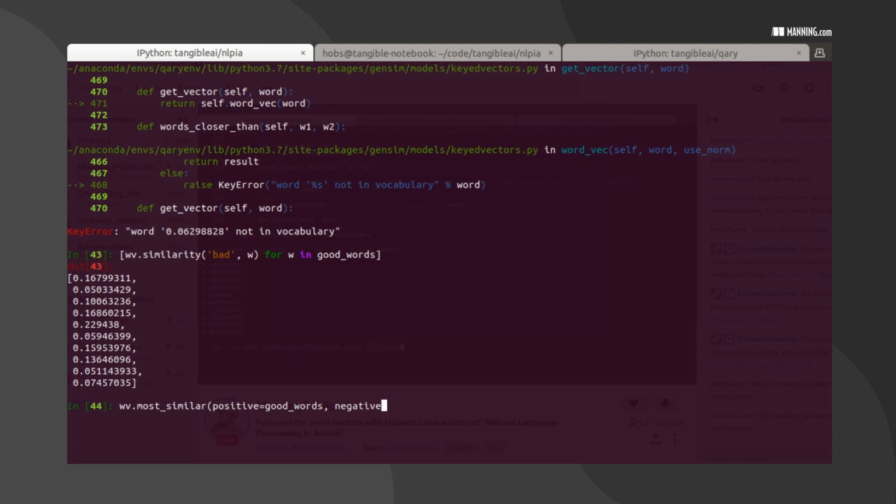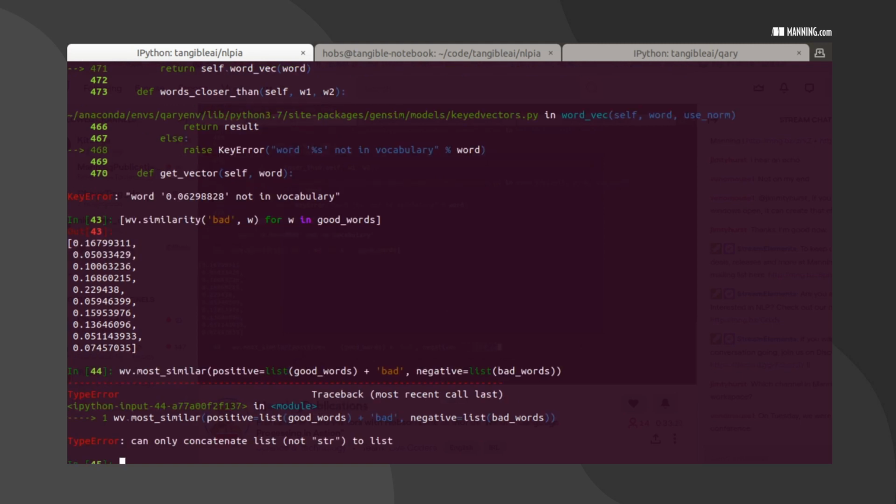Let's see, we need to also add to that the word that we're actually trying to perturb. So we're going to add a bunch of good words to the bad word that we found in our sentence, and then we're going to subtract off some badness, perhaps. List bad words. And then we'll see what comes out as the most similar word to all this. Can only concatenate list, not string. Of course.